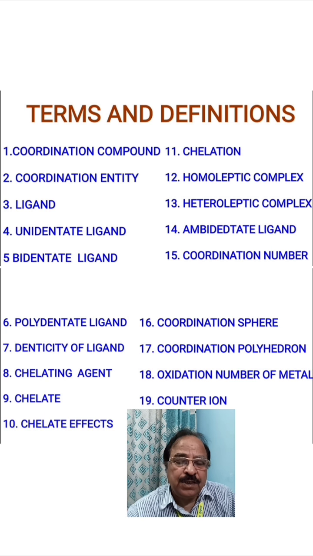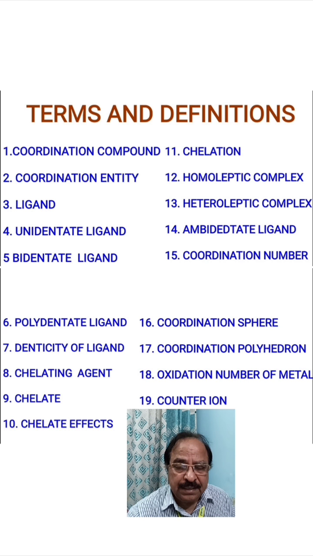Then what is a chelating agent, what are chelates or metal chelates, what is chelate effect, and what do you understand by chelation.